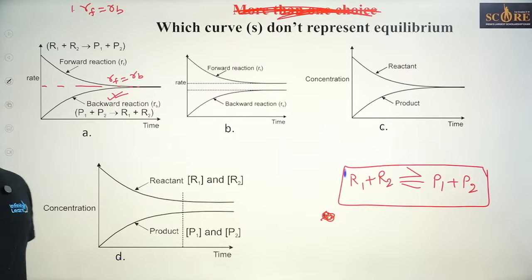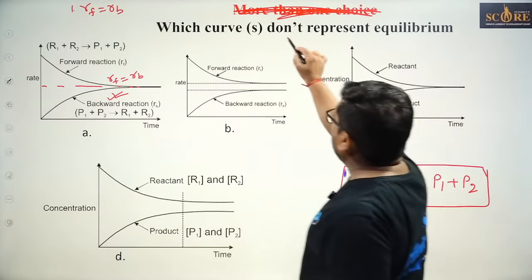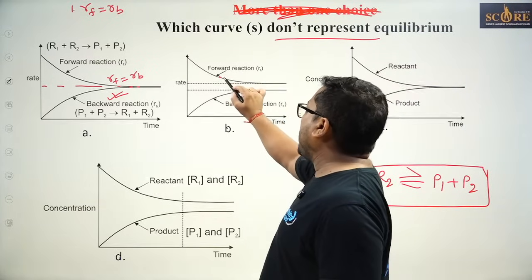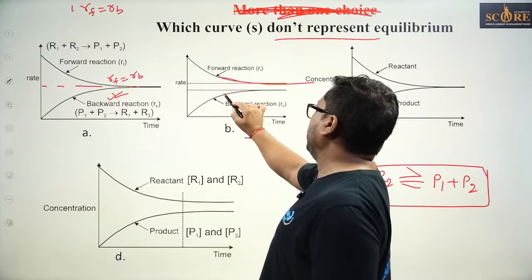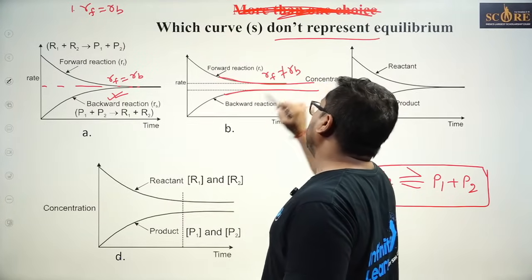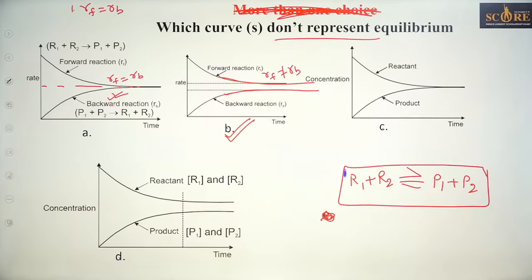So A should not be the answer. You are wrong. In the other one, of course RF decreases and becomes constant, but RF is not equal to RB. So this will not represent equilibrium. B is one of the answers.